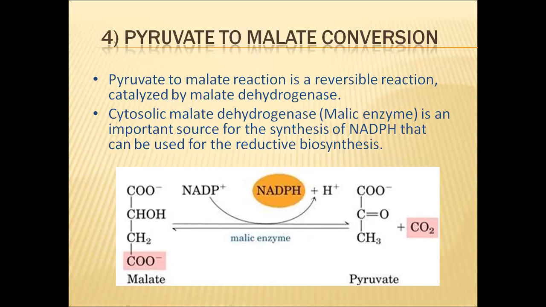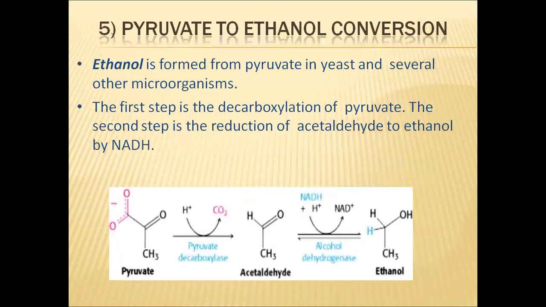In this reaction, NADP plus is utilized and it will be reduced to NADPH. So in this way, pyruvic acid can synthesize malic acid also. And pyruvic acid can be converted into ethanol. This happens in some microorganisms like yeast and some other bacteria. So this process is also called fermentation.